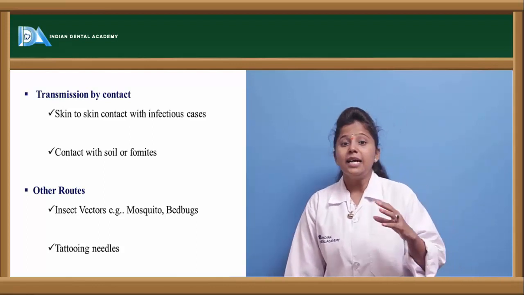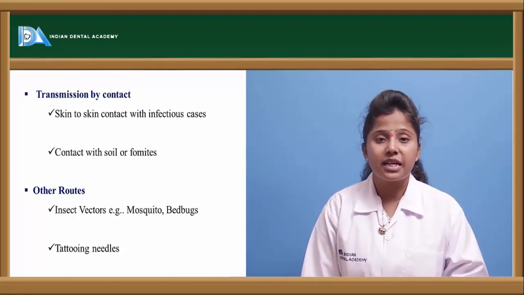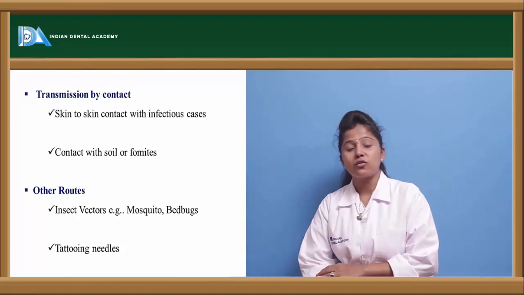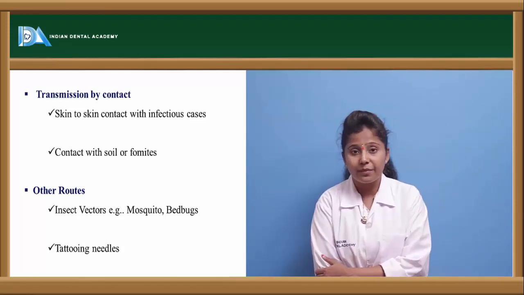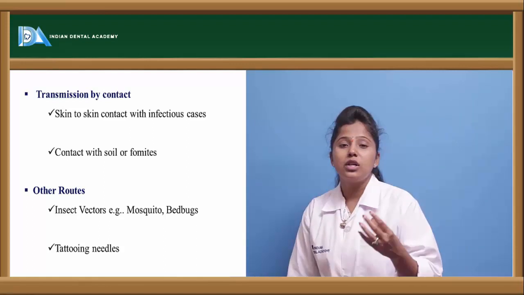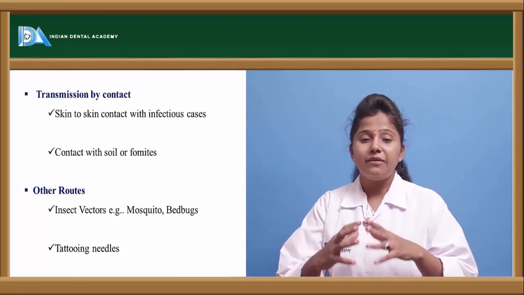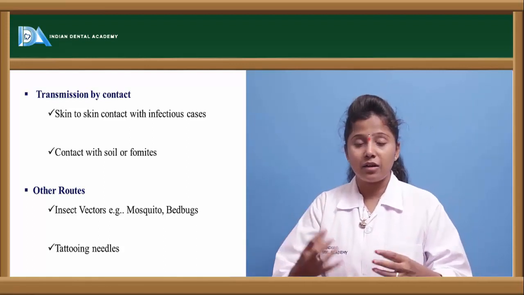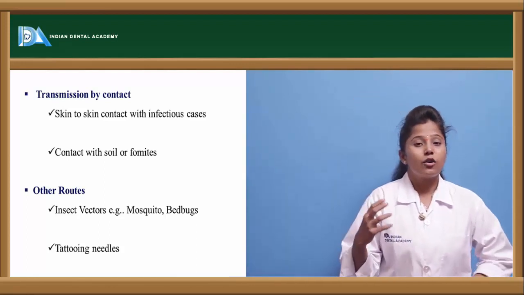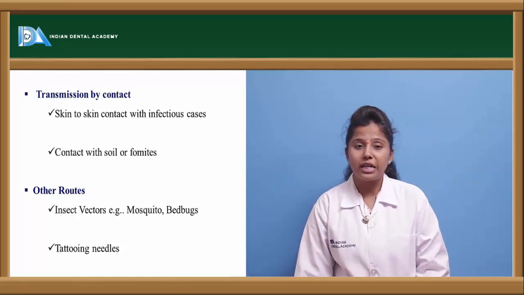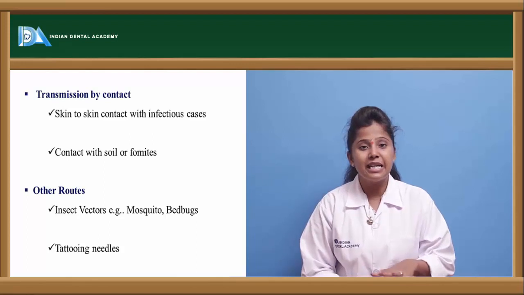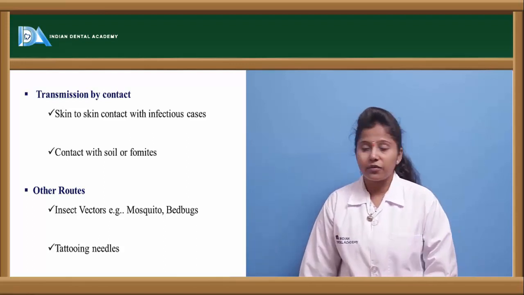Apart from that, there is direct contact with the skin. If we have direct contact with the skin of an infected person, then also the bacteria will spread. And if we come in contact with soil or fomites, where the bacteria is present, and we touch it or step into that soil, then definitely the bacteria will enter the body, because it will stick to our body and can easily enter through the dermis of the skin.